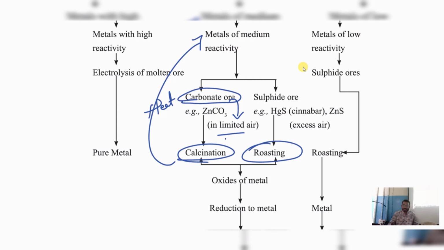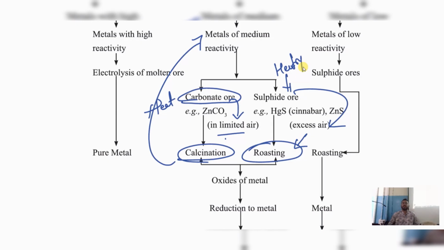If we heat sulfide ore with excess air, excess oxygen, more air that you have to supply, then we get the product. This method is said to be roasting. Understood?